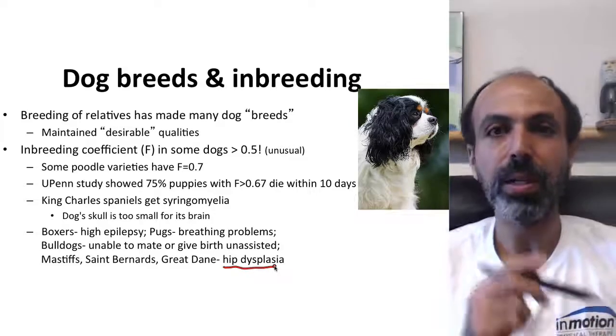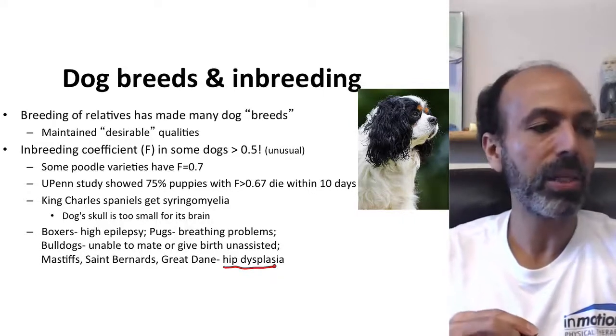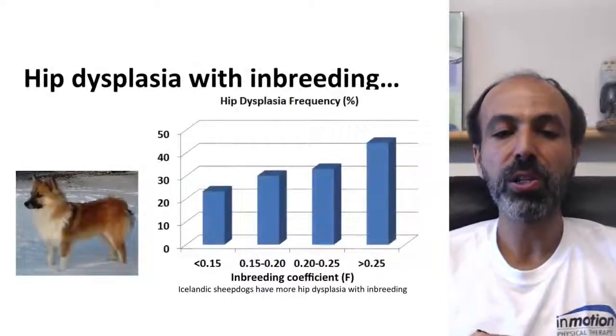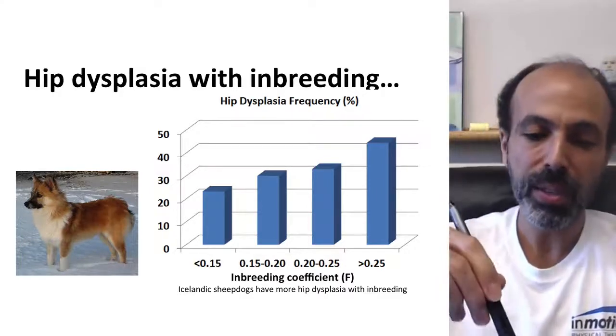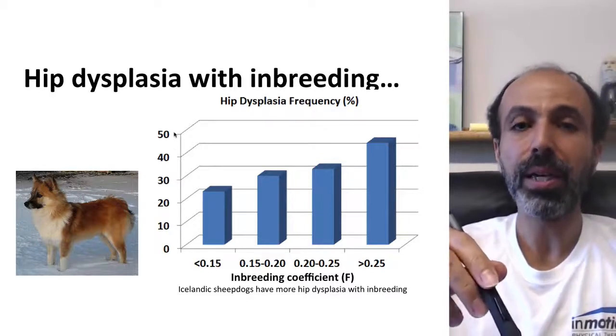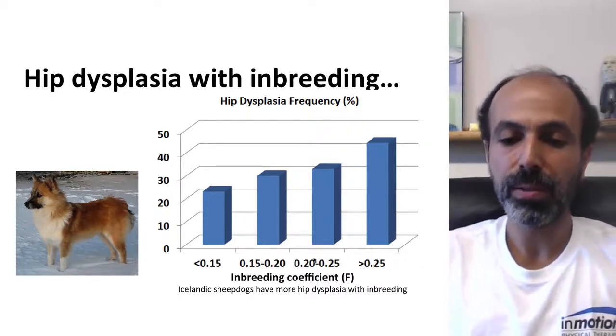Hip dysplasia. Hip dysplasia has been studied quite a bit in a couple of contexts, such as the Icelandic sheepdogs. Let me show you some data about that. Here is the association of incidence of hip dysplasia with inbreeding. On the y-axis, we have the percent of individuals having hip dysplasia. On the x-axis, we have the inbreeding coefficient associated with them.